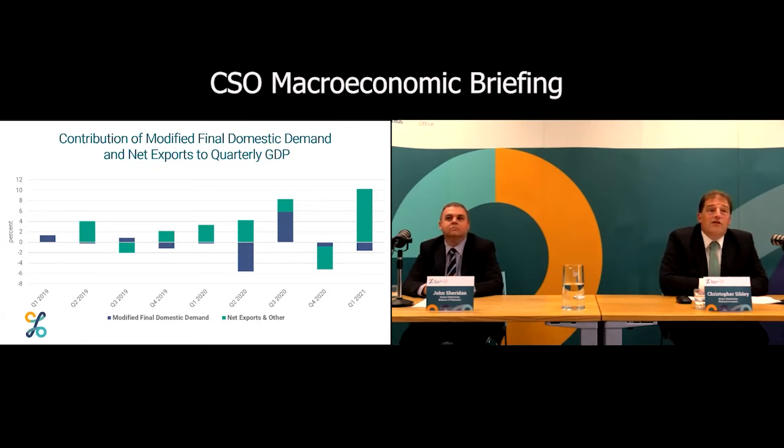This is, again, just looking at the contribution to the growth rate. This is the modified domestic demand, or the domestic contribution to the growth rate in each of the quarters. And the blue part of the stacked bar there, again, tells you quite a lot about what's going on in Ireland in terms of domestic activity, with the fall in Q2, the rise in Q3, and then the falls again in Q4 and Q1 with restrictions.